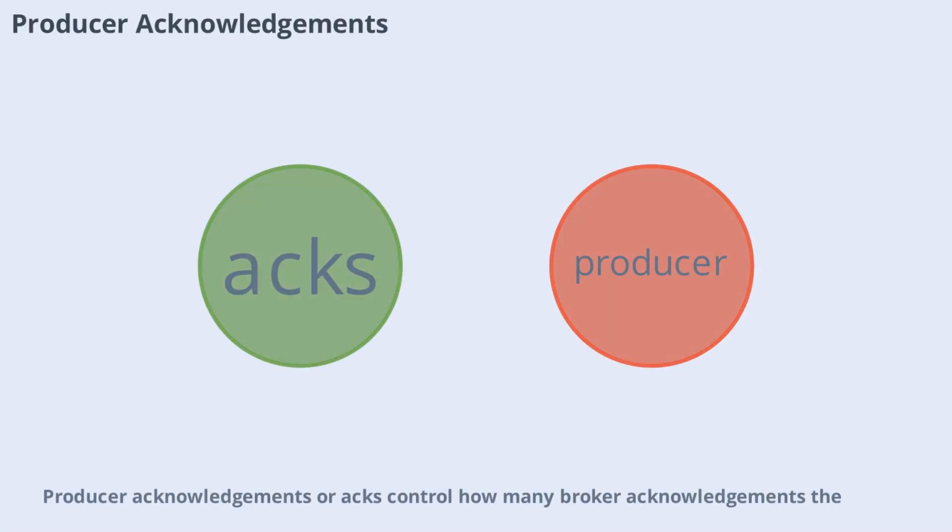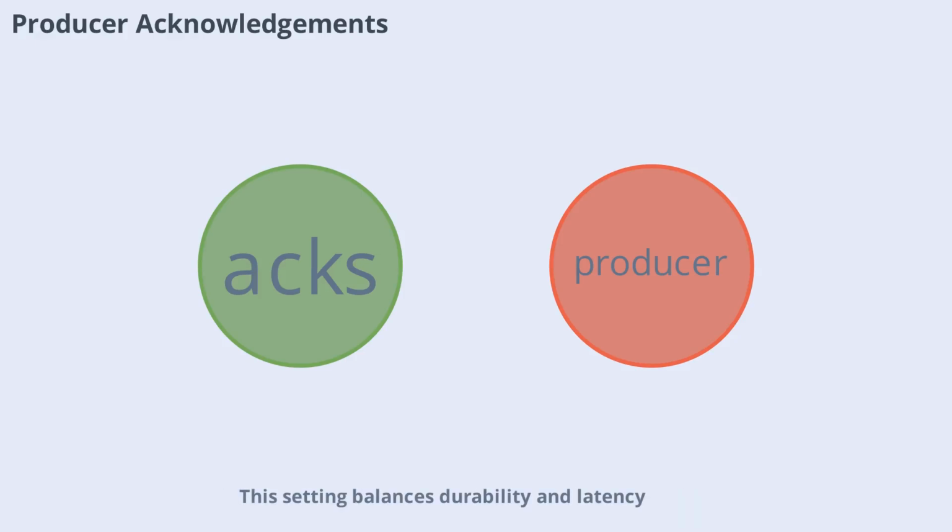Producer acknowledgements, or acks, control how many broker acknowledgements the producer requires before considering a write successful. This setting balances durability and latency. You can choose between acks equals 0, fire and forget, acks equals 1, leader only, and acks equals all, in-sync replicas.